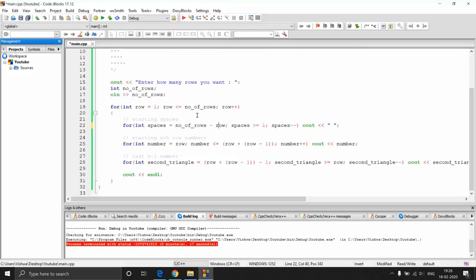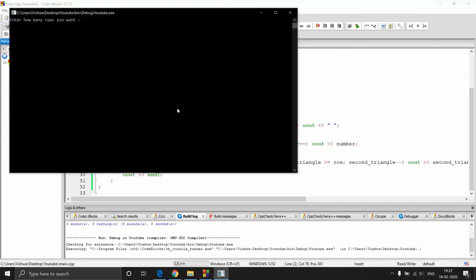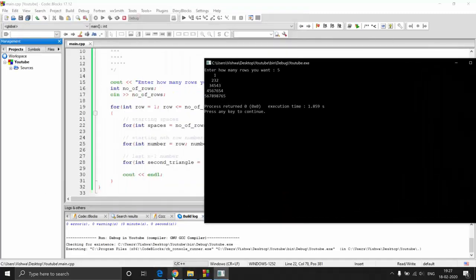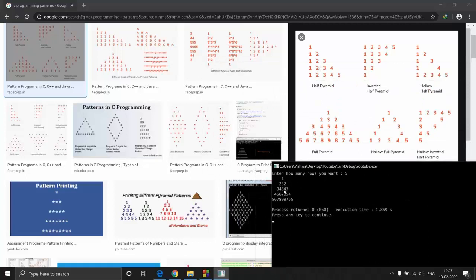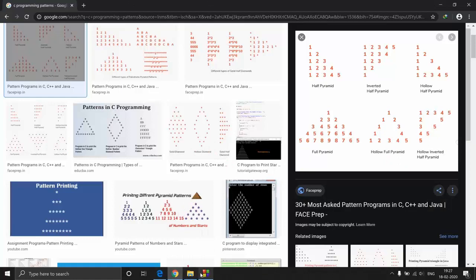And if I go to the next row, that is the second row, so 5 minus 2, that is 3, I'll be going from 3 to 1. That makes it 3 spaces. So likewise we continue. So now we should be getting our expected output. If I put 5, yes. So here you can see the exact same output we got over here. So this one we made 1 2 3 2 3 4 5 4 3. So there's a space between the numbers. We can do that very easily.